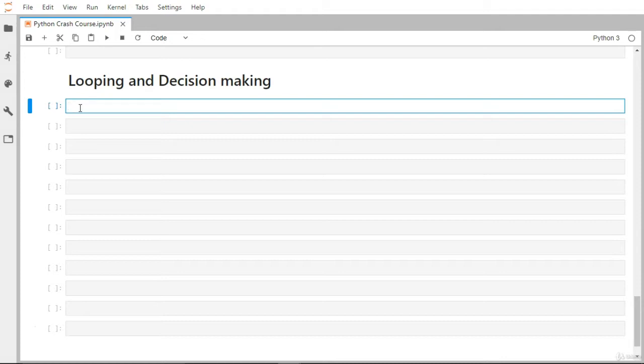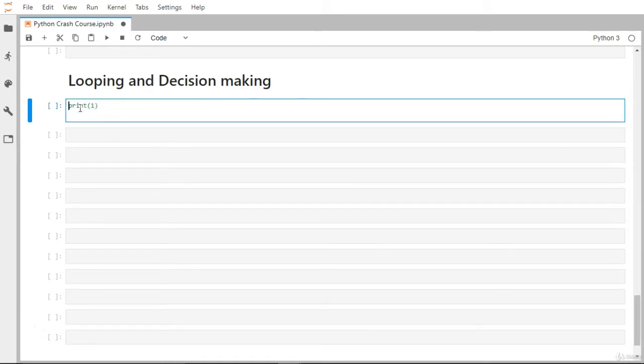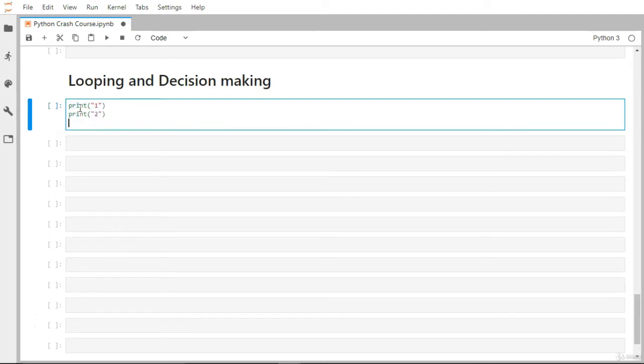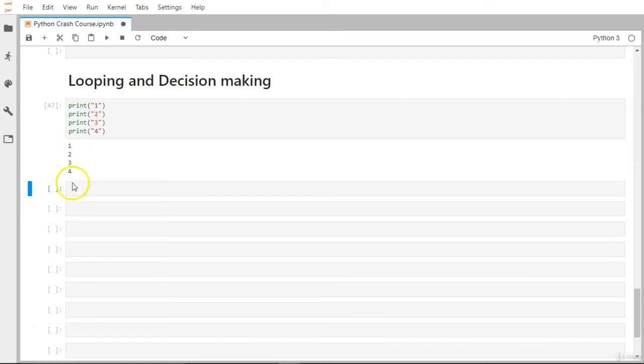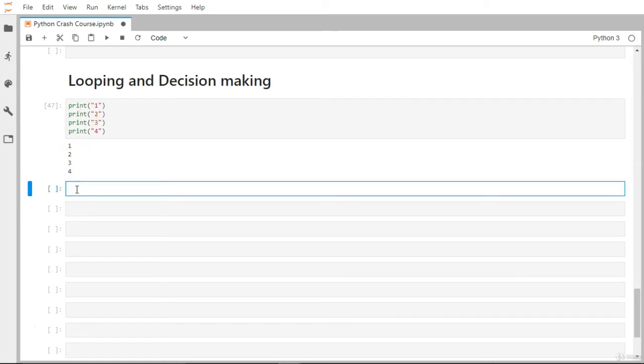Now, let's say you want to print from 1 to 10. You would have to write this print statement 10 times, like this: print 1, then 2, then 3. It's very boring work, I would say. But instead of that, you can use this looping mechanism.